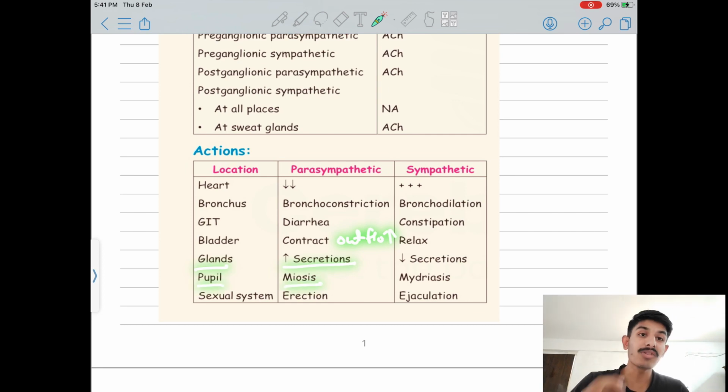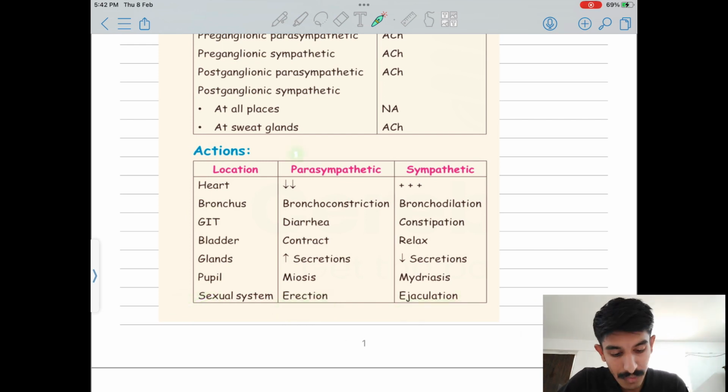Pupil, miosis. Miosis means small, getting small. You can see in your eyes the miosis, getting small. And mydriasis means bigger, dilatation. So here contraction and here dilatation. But at one point they both work together, which is the sexual system, erection and ejaculation. You can remember P for point and S for shoot: erection is point and shoot means ejaculation.